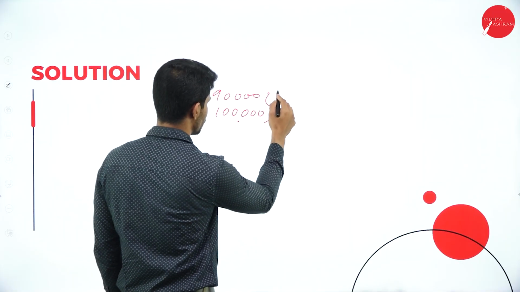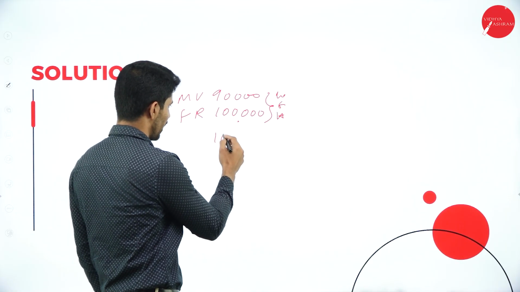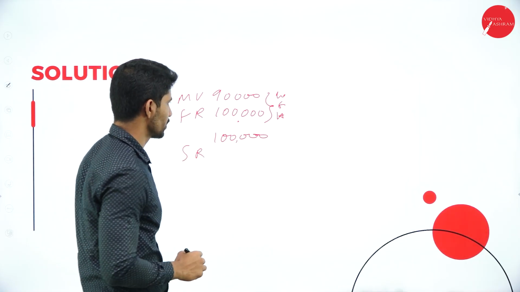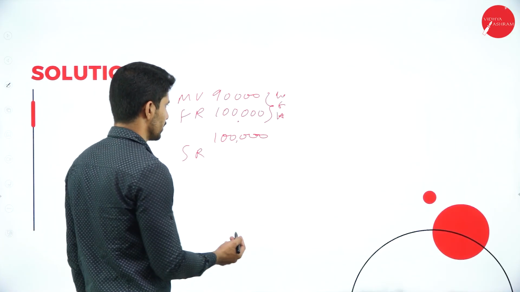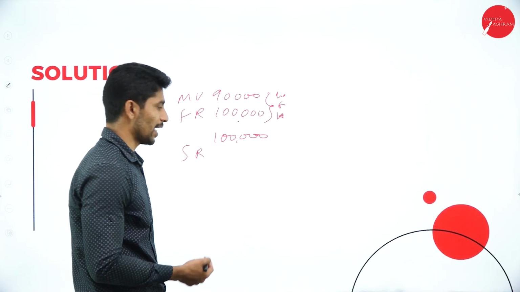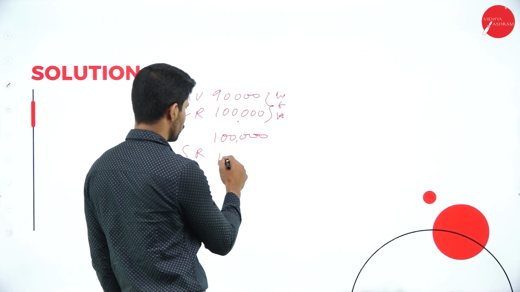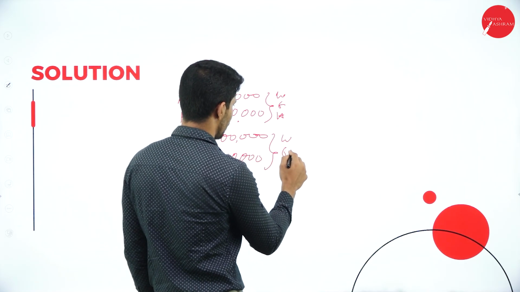90,000 and 1 lakh, whichever is high, which is the highest amount? Yes, it is 1 lakh. So compare this 1 lakh with standard rent. What is the standard rent? Standard rent is not given. Then directly you take this 1 lakh rupees and compare it with actual rent. What is the actual rent? It is 1 lakh 10,000. In these two, whichever is high.